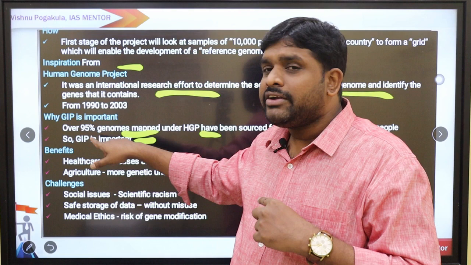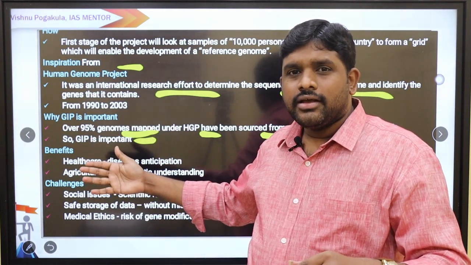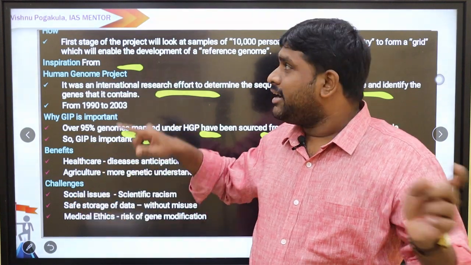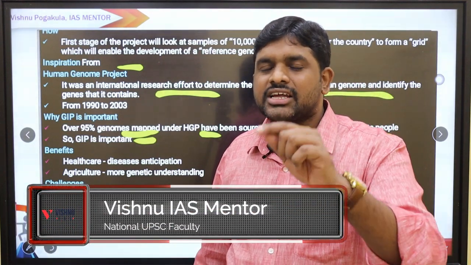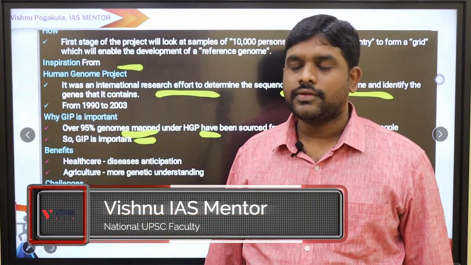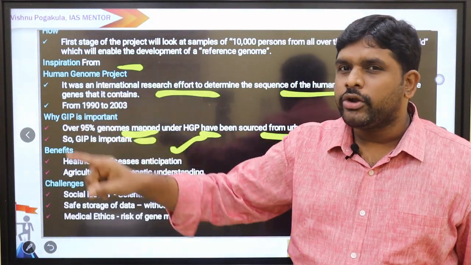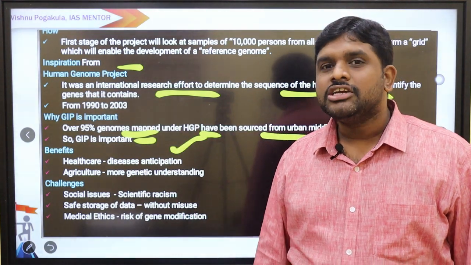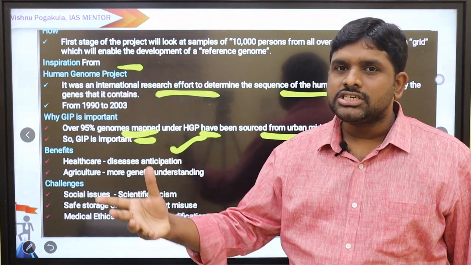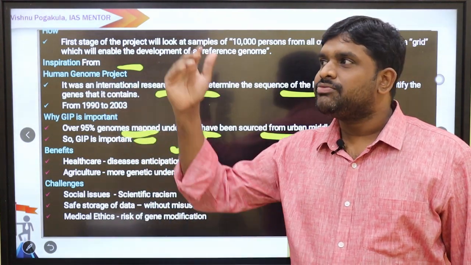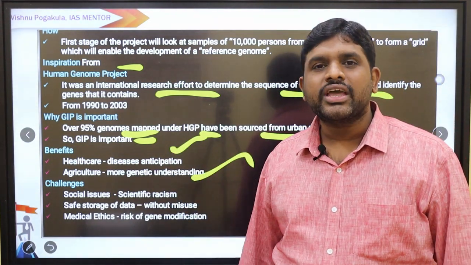Because of not covering the rural tribal people, under this Genome India Project we are focusing on the socially weaker and economically weaker sections to find their genomes. So what will be the benefit? Disease anticipation. This population is going to get a disease because they have this particular gene. So the occurrence of genetic diseases, or their immune system, whether it is weak or strong. More genetic understanding, agriculturally also we can understand.